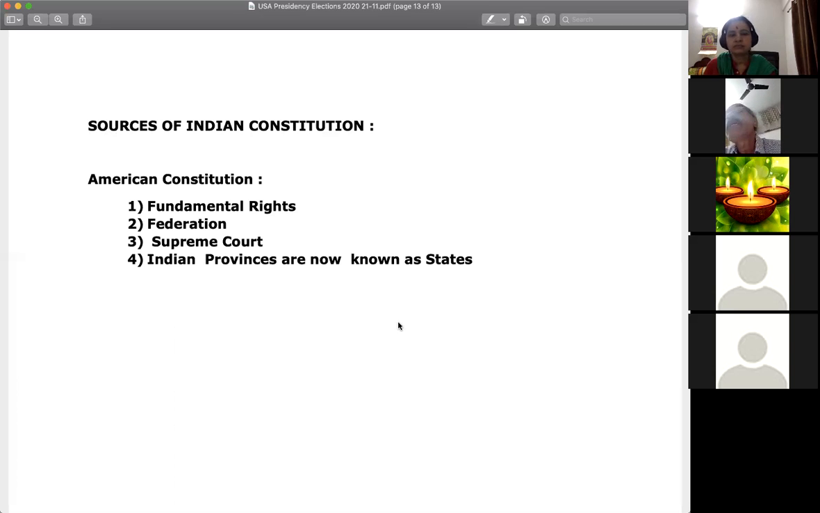Fundamental rights are almost the same as guaranteed there. Liberty, equality, fraternity and justice, these four thoughts are from the French Revolution. They were followed in the American Revolution and the American Constitution, and we also took that idea for the Indian Constitution. So this is about the USA presidential election. Still we have to wait and see how things change.